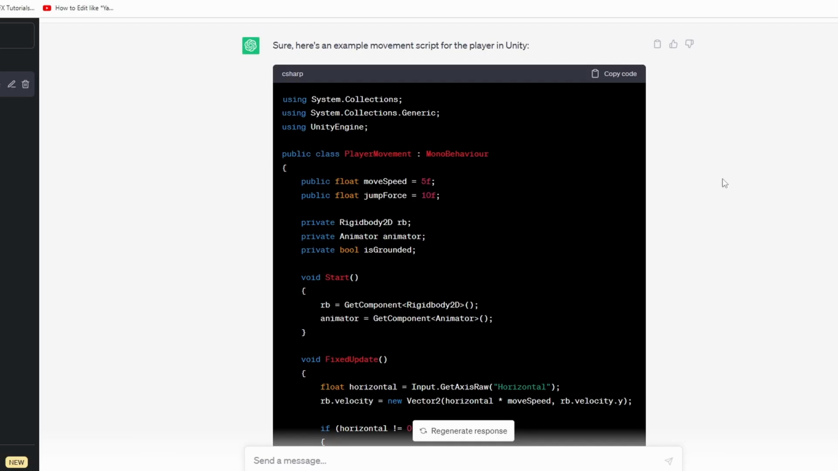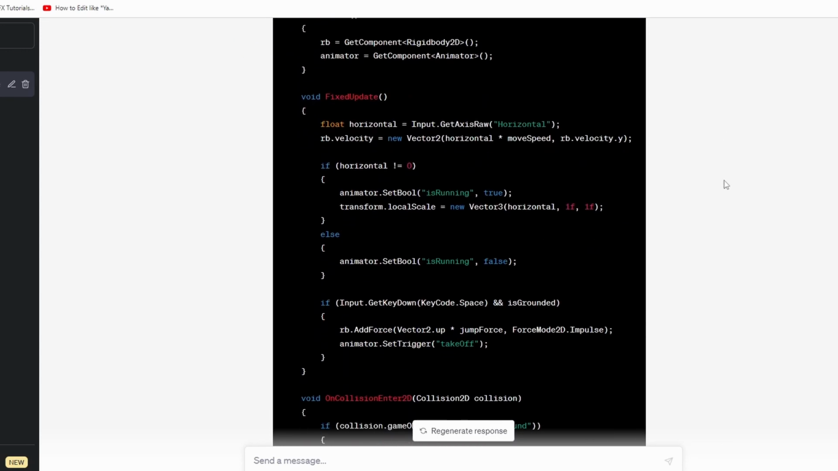Wow, it actually works, but the jumping is kind of weird and doesn't work all the time. And that's because the code checks the input for jumping in FixedUpdate and not Update. So I asked him to fix it and he did. Wow.